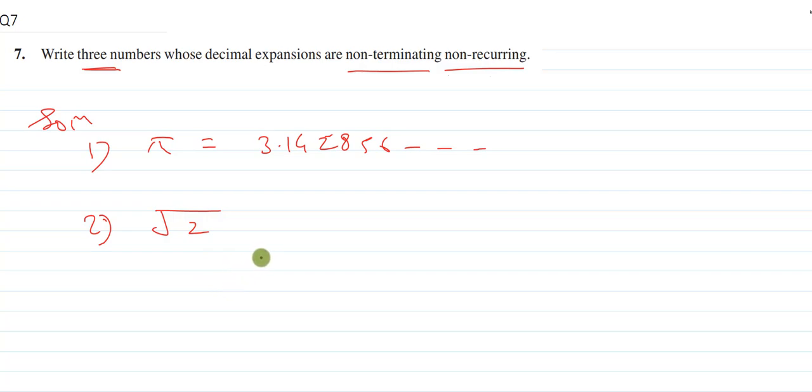any number which is not a perfect square. I can't put root 4, because it will be 2, since we can find the square root of 4 as 4 is a perfect square number. I can't put 9 in the square root to give an example of an irrational number because it will be a rational number. We can find its square root. So always put a non-perfect square number in the square root to get an irrational number.